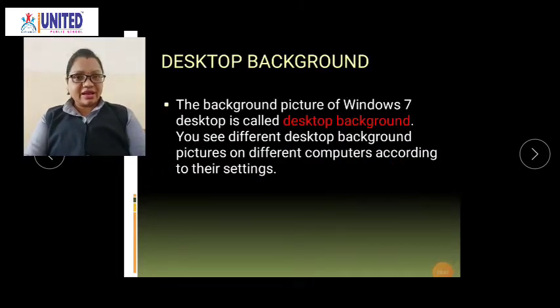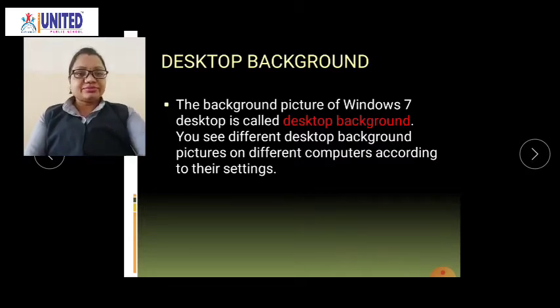Let us see one by one. Desktop background. The background picture of Windows 7 is the desktop. The background of that desktop is called a desktop background, and you can see different desktop background pictures on different computers according to their settings. You can also change the desktop background.